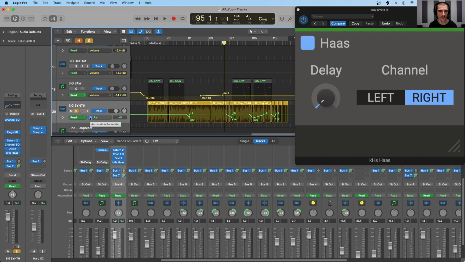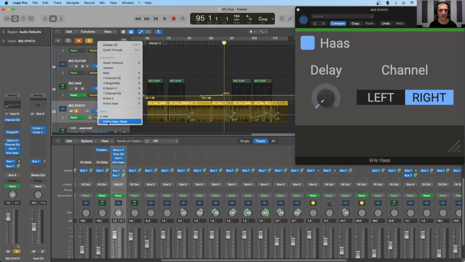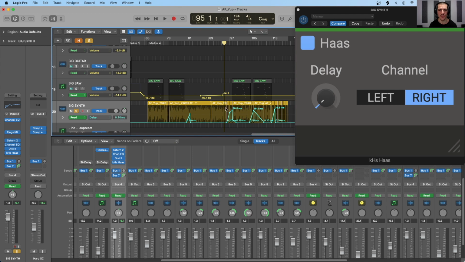But if we go here and turn off any pan information, you can hear the directional characteristics that the Haas effect will impart on the sound. So I'll play this part back. There's going to be no panning automation. You'll see that this is going to be +5 the entire time. And listen, especially if you're on good headphones or a good stereo monitoring system, to the directionality characteristics change of this sound.